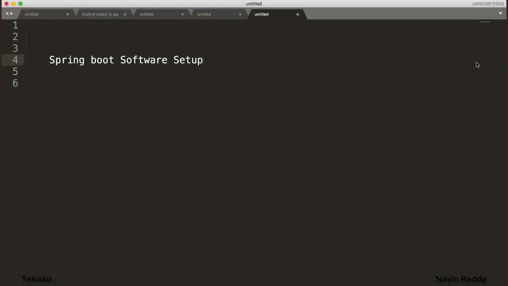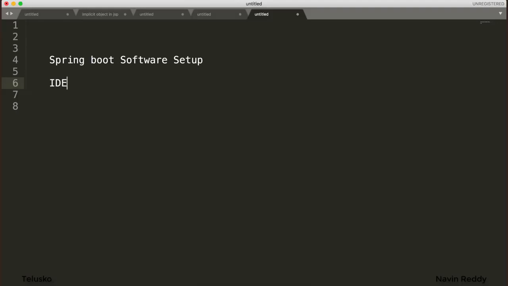So once we have seen the theory of Spring Boot, why we need Spring Boot and what features it provides, it's time to create an application. But before going for the application, of course, we have to do a software setup, right? When I say software setup, basically we need an IDE, which is an Integrated Development Environment. Now, which IDE do we have to use here? Of course, everyone has their own favorite IDE, right?